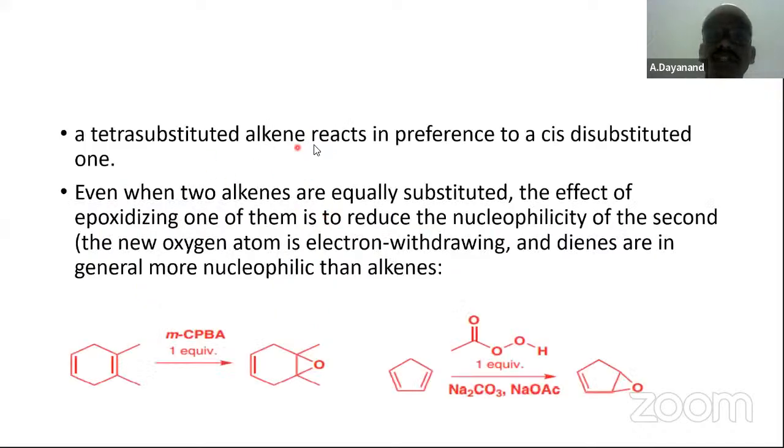A tetra substituted alkene reacts in preference to a cis disubstituted alkene. Even when two alkenes are equally substituted, the effect of epoxidizing one of them is to reduce the nucleophilicity of the second. For example, here if you take one equivalent of MCPBA, it is going to form an epoxide like this. Then the other one is not epoxidized further.